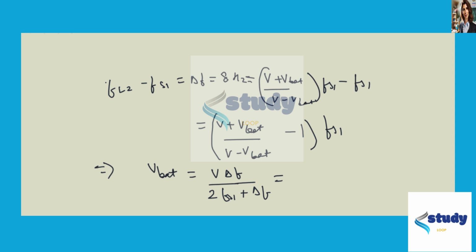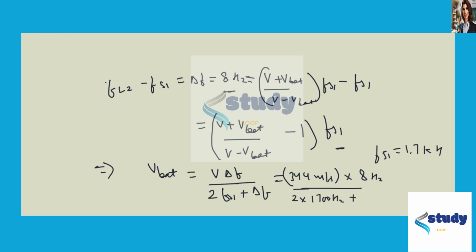Putting in the value of delta f and fs1, which we already know is 1.7 kilohertz, this gives us 344 meters per second times 8 hertz over (2 times 1700 hertz plus 8 hertz). Using a calculator we find this is 0.0808 meters per second. So that's your answer. Thank you.